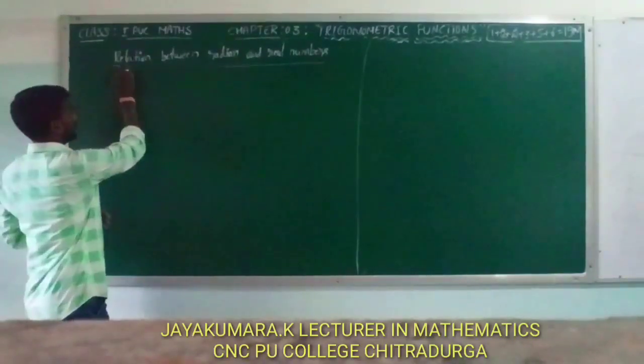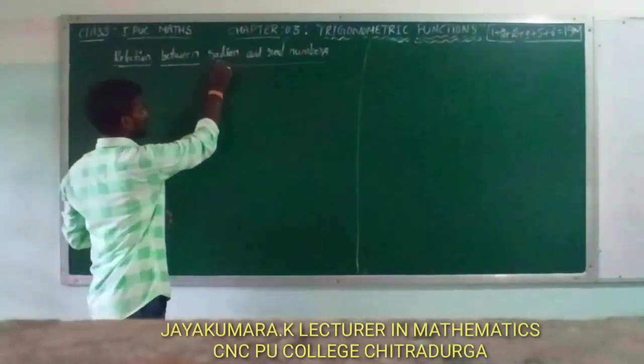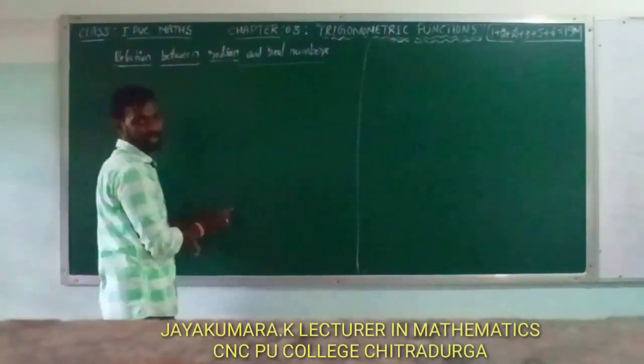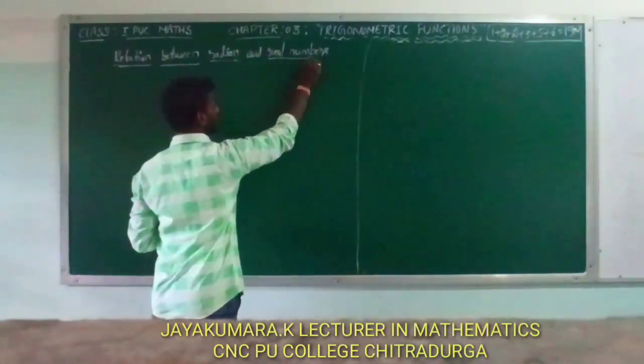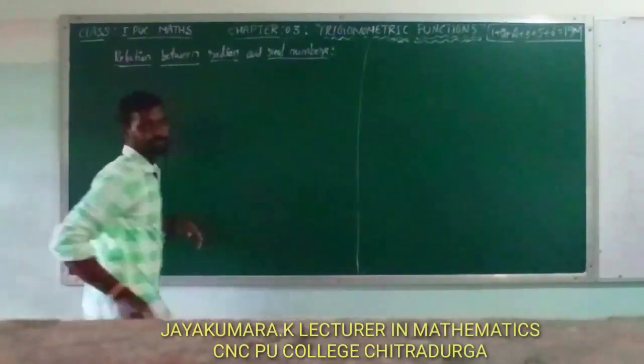Next, relation between radian and real numbers. Here observe.